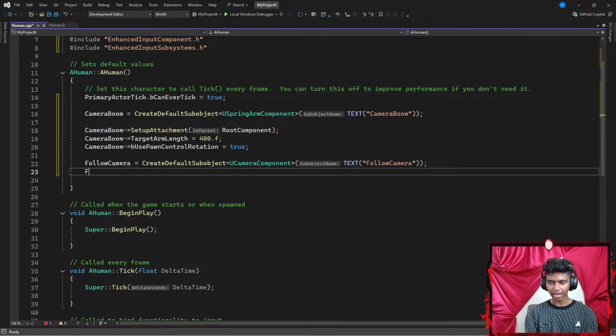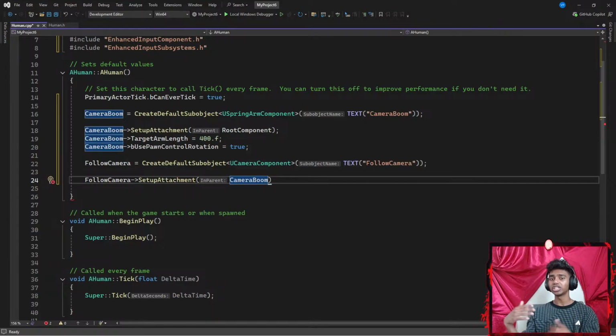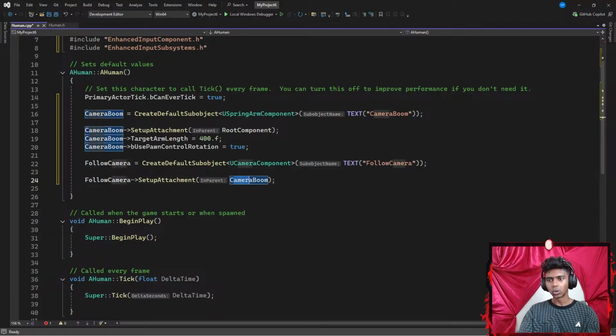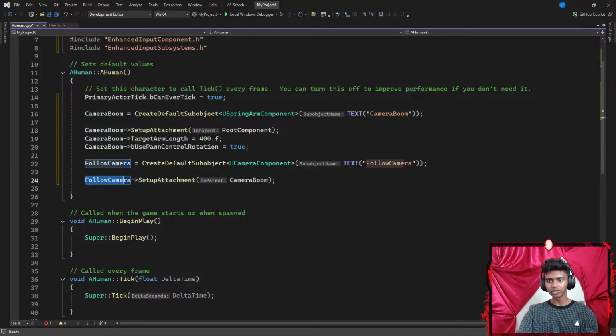Now, I'm going to point my follow camera towards, let's say, a SetupAttachment. Exactly the same as my camera boom, but this time I don't want my root component to be a general root component. Instead, I want my root component to be my camera boom. So I'm basically attached to my spring arm component. That's what I need, so now I can move depending on where my actual spring arm component moves. Let's end this. This also makes me the child of my camera boom. So my camera boom is the parent of my follow camera.